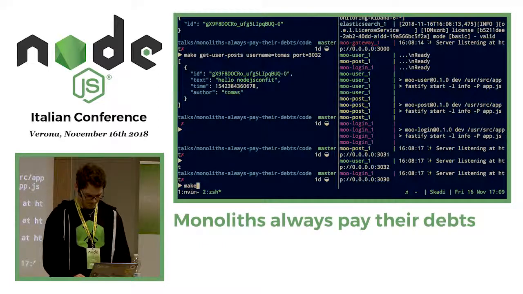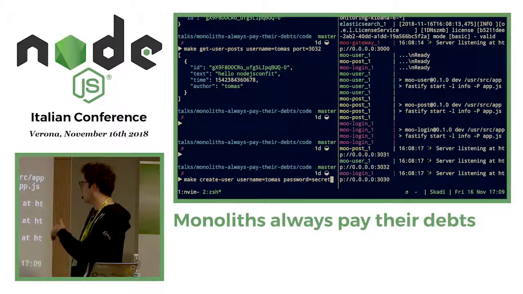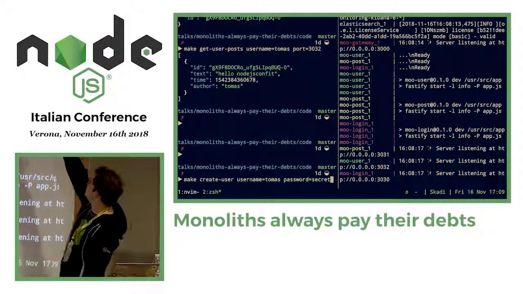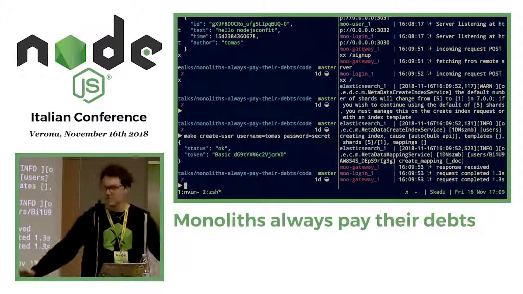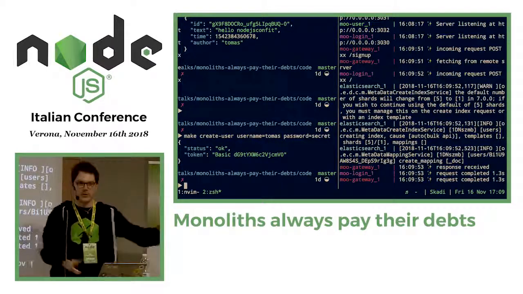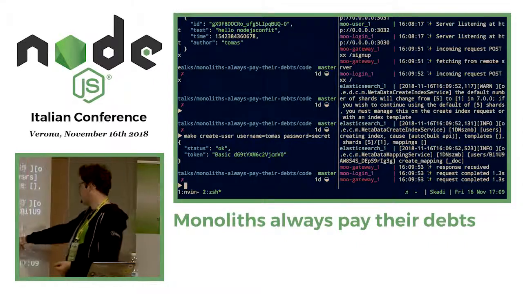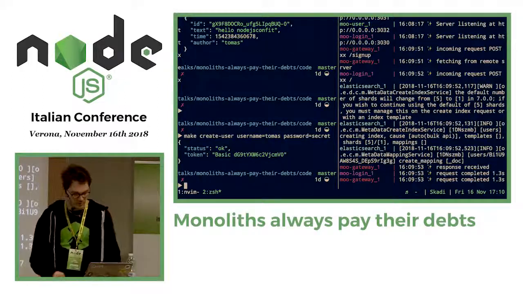So let's try to create a new user again. Let's remove the port because we don't need it anymore. We are listening on port 3000 somewhere over there. Yes, it worked. As you can see, there are way more logs right now. Basically, the gateway is logging that there's a new request and telling you which URL it is using, and then the login service will tell you all the other things that you need to know.